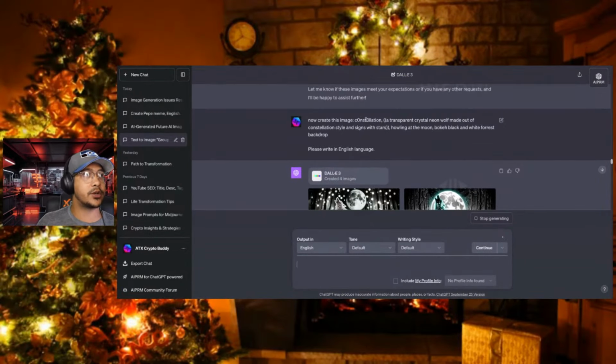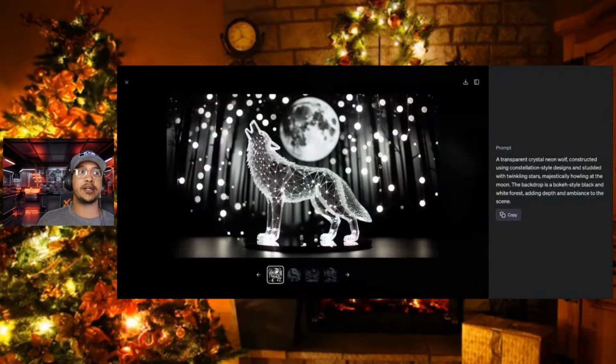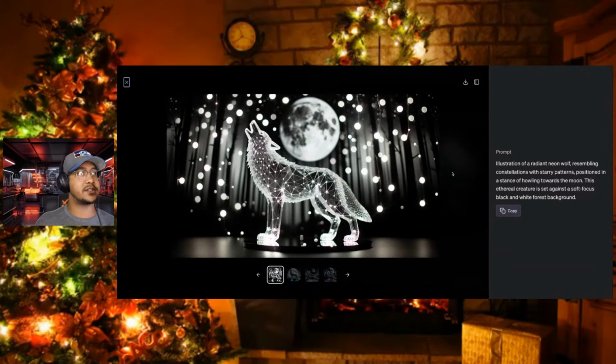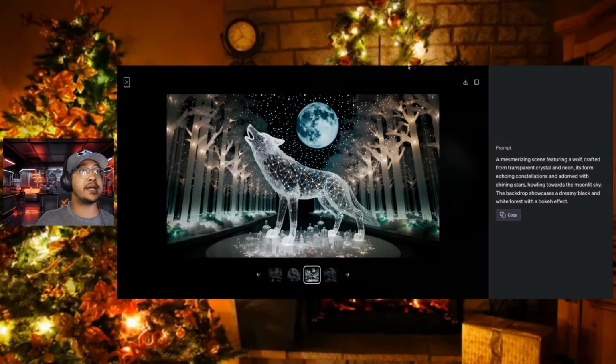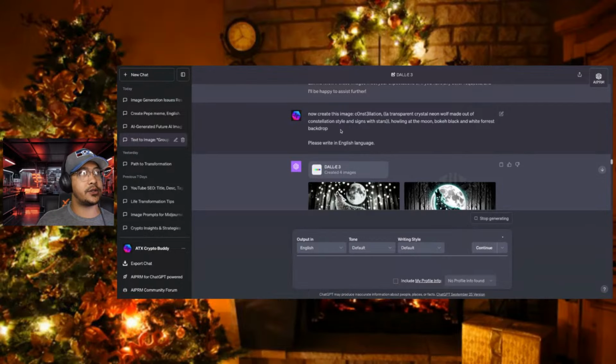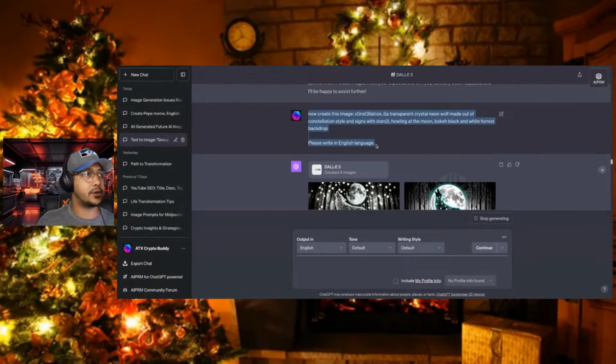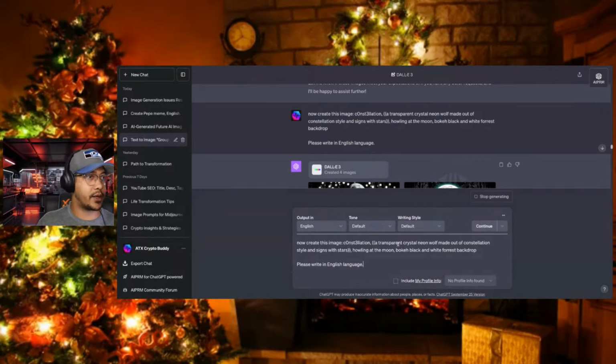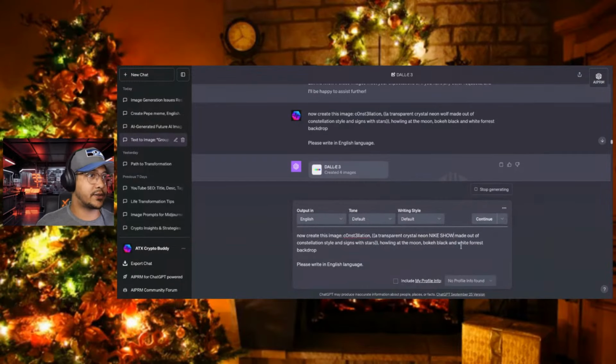So I actually love this particular one, the whole constellation pattern of a transparent style. You can use this to create so many things similar to this as well. So what I did is I ended up making this into a few different versions. I actually had them create some Nike versions, a whole constellation pattern made with Nikes. So I can use this exact same prompt and just say constellation neon Nike shoe made out of constellation.